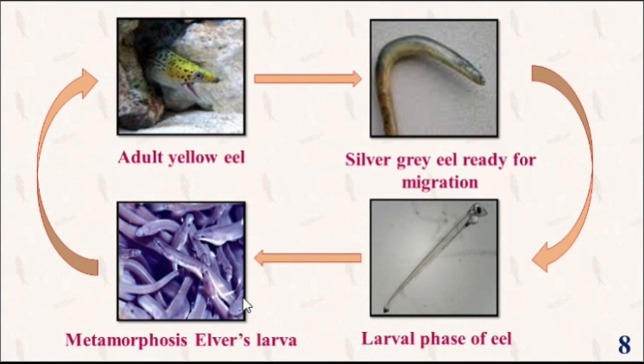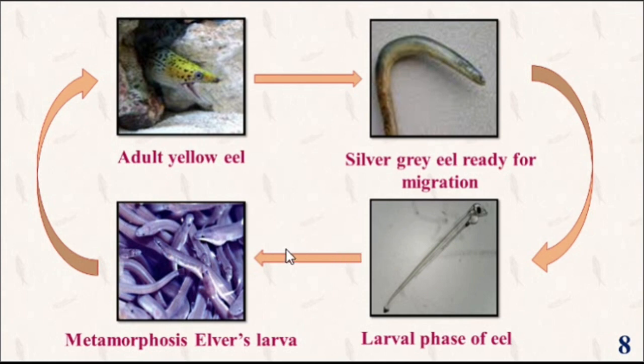Let me show you some pictures regarding the migration process or life cycle of eel. Here, this is a Leptocephalus. This is a Leptocephalus larva of eel, which is a transparent, leaf-like structure and 6 millimeters in length.